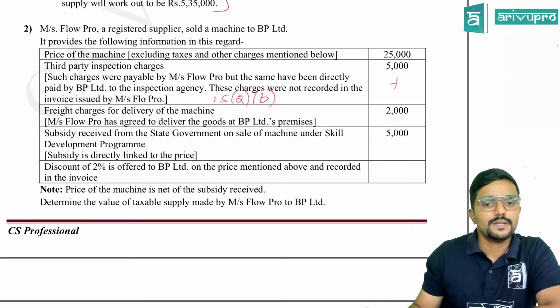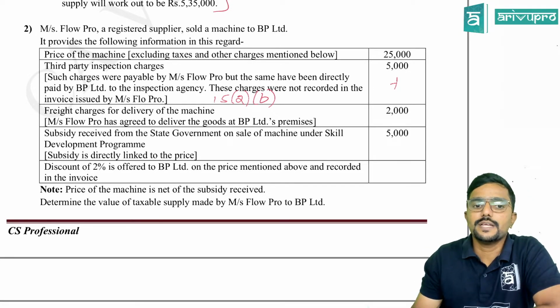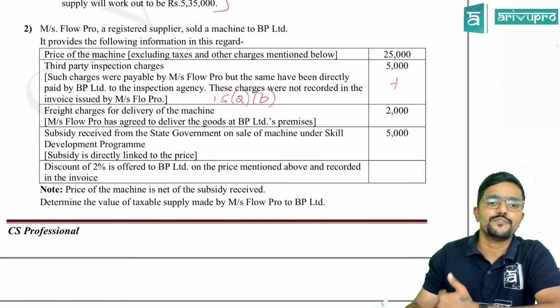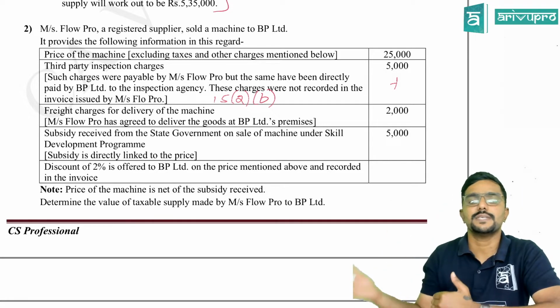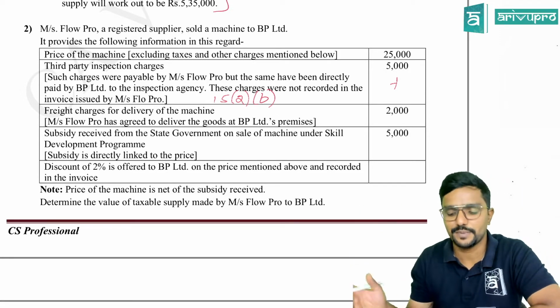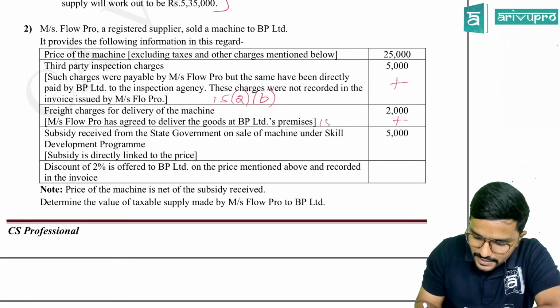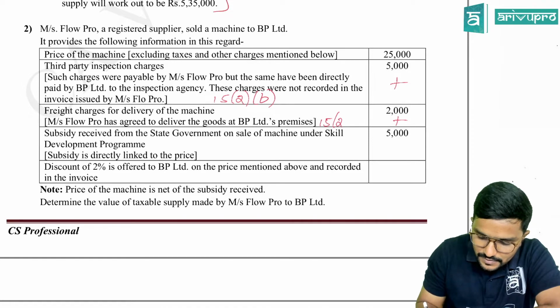Okay, sir. Next, freight charges for delivery of the machine. FlowPro has agreed to deliver the goods at BP Limited's premises. So freight charges are charged by the supplier to the recipient because they are delivering the goods to the recipient place. Should we add it? Yes, sir. As per which section? It is an incidental expense.